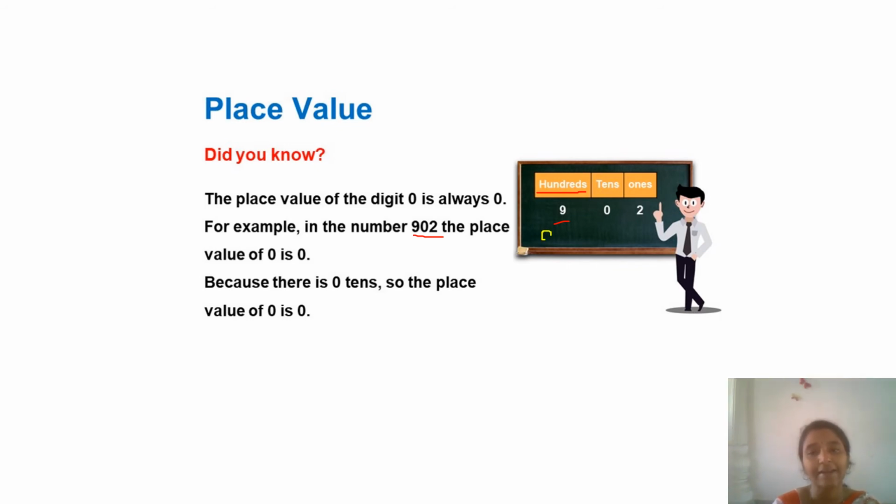So 900 will be the place value of 9. And the place value of 2 is 2 only because it is under ones. Now coming to the place value of 0, because it is under tens, you can't write 00. You should write 0 only. The place value of 0 is 0.